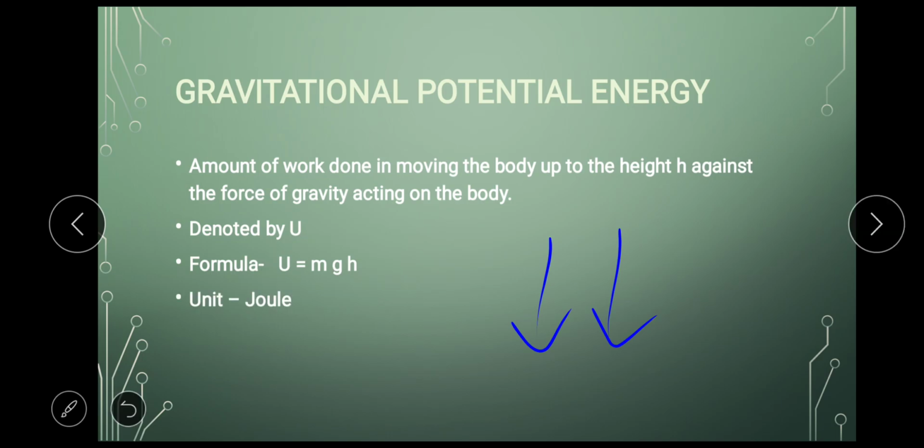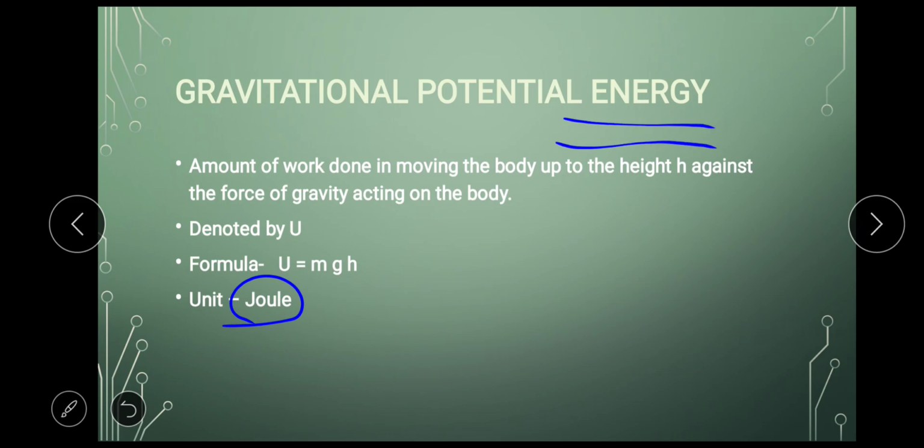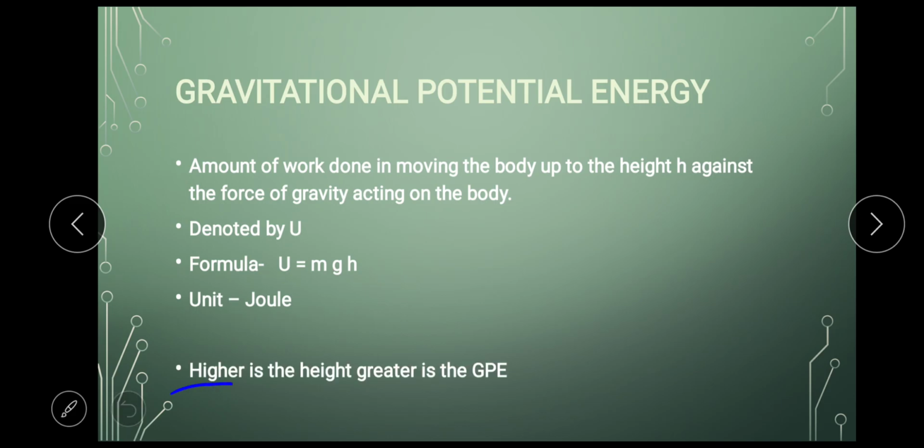Next is the unit. As I have said, the unit is the same as that of work, because this is also energy, and work and energy have the same unit. Lastly, I'll repeat a concept here: the higher the height, the greater is the GPE. I'm repeating this because it is very important for understanding the give reasons. GPE is nothing but gravitational potential energy, in short. So the higher the height, the greater is the gravitational potential energy.